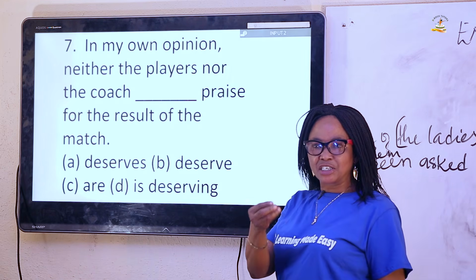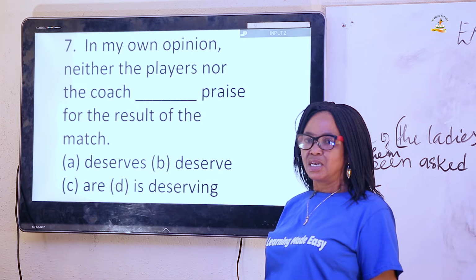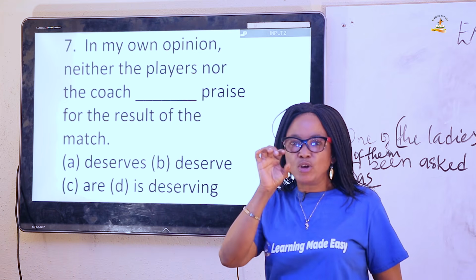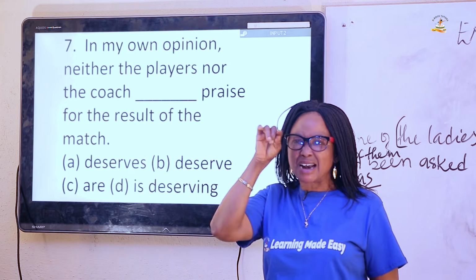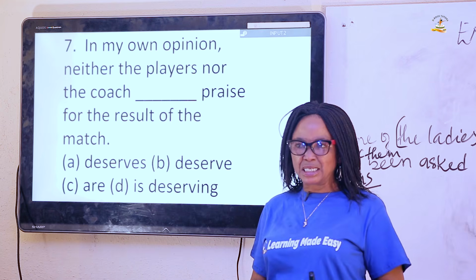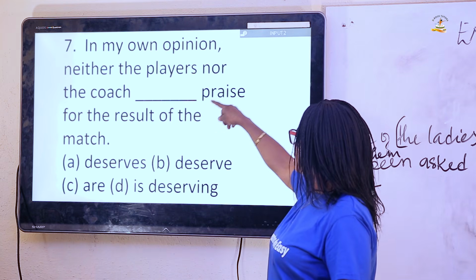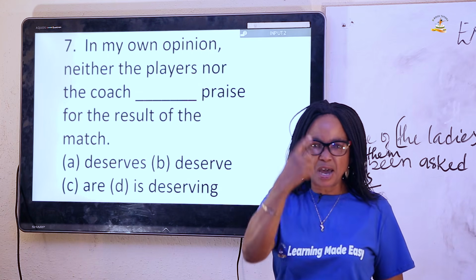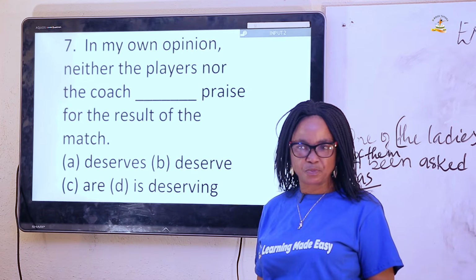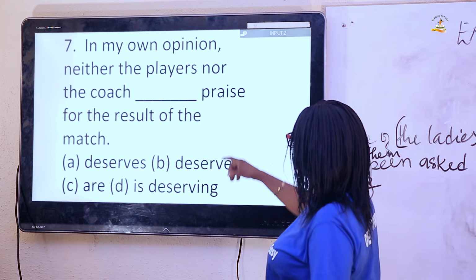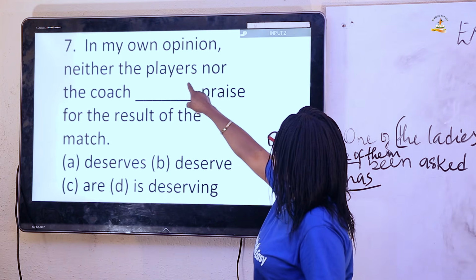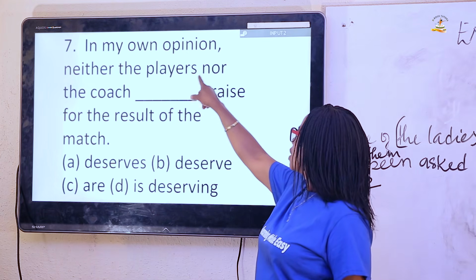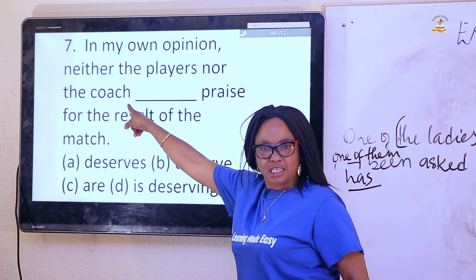Now, in English language, the last subject in a sentence is going to pick the right verb. What I mean is that the last subject in a sentence determines the type of verb it's going to choose. Now, if you look at this sentence, in my own opinion, neither the players are plural, while coach is a singular.